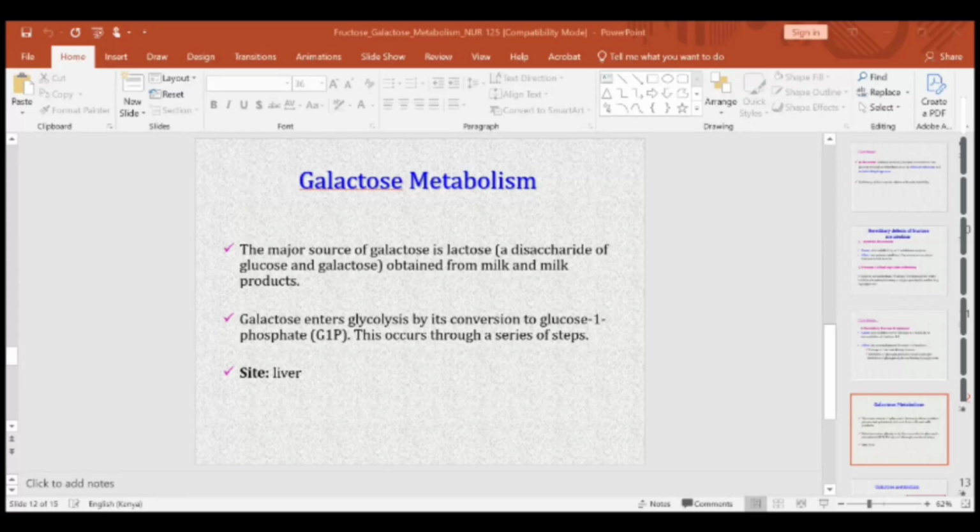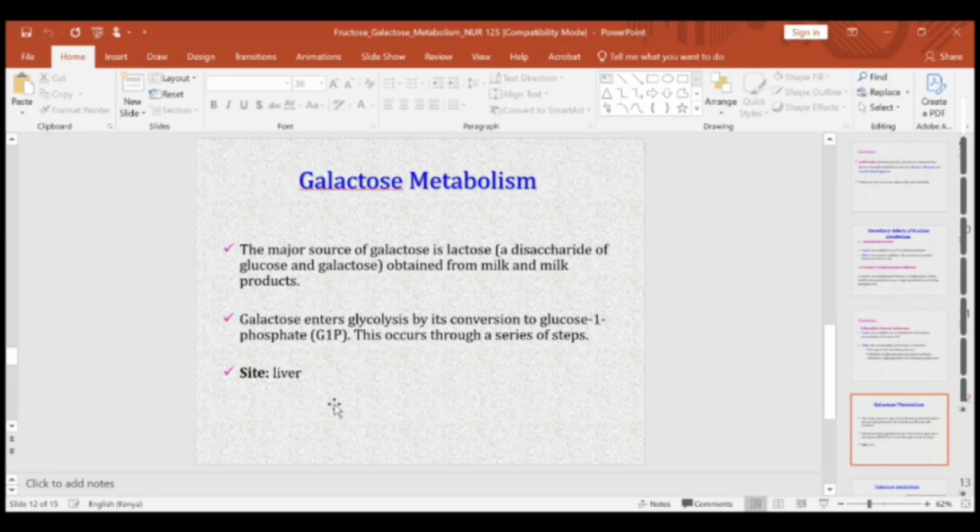Let me finally look at galactose metabolism. Of course, we get galactose majorly from milk, that is lactose. Lactose is a disaccharide that is made up of glucose and galactose. Galactose can enter glycolysis by being converted to glucose 1-phosphate, and this is happening in the liver.